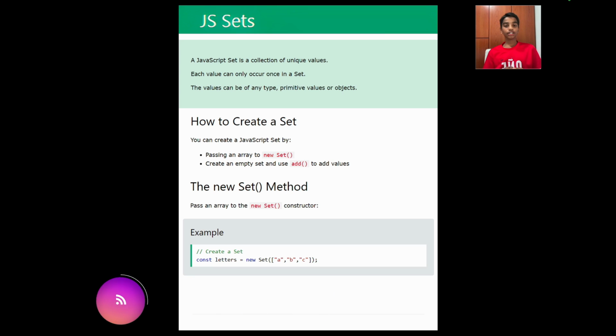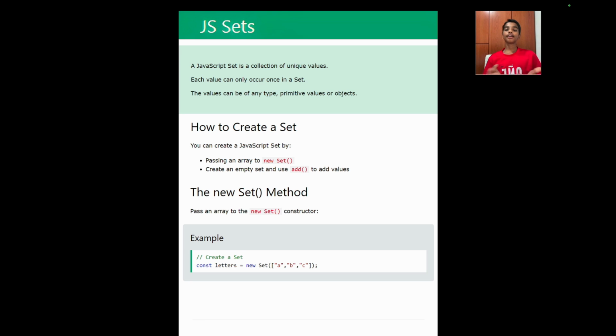Today we're going to be continuing with the JavaScript course. Previously we have learned about JavaScript iterables. Today we're going to learn about JavaScript sets and JavaScript set methods. A JavaScript set is a collection of unique values. Each value can only occur once in a set. The values can be any type, primitive values or objects.